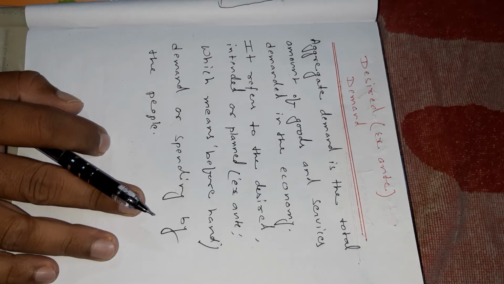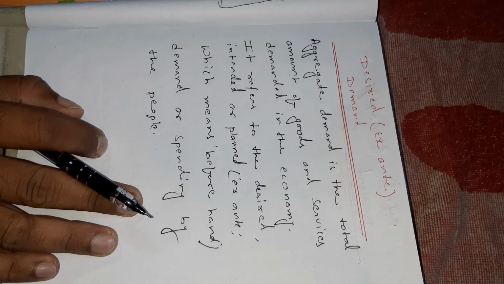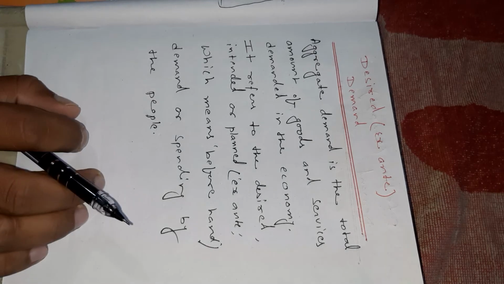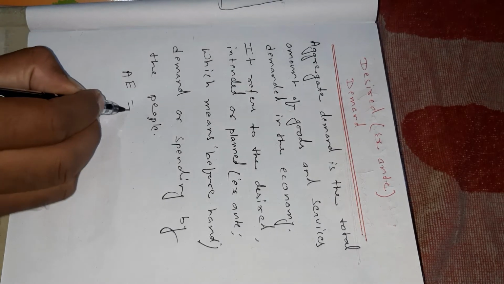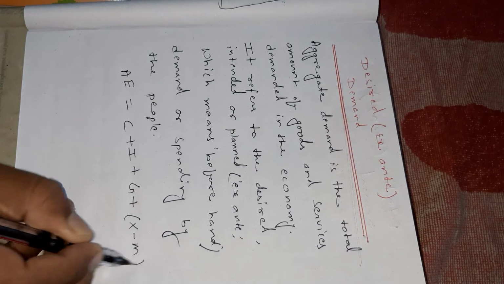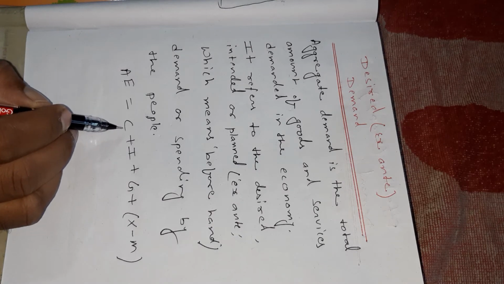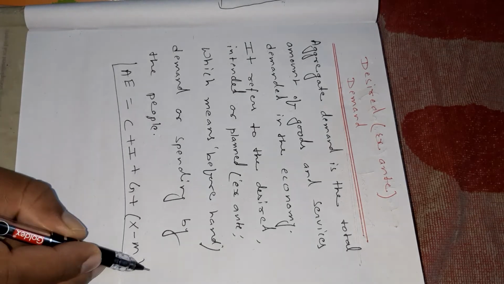We can consider four main groups of buyers in the economy. First, individual consumers; second, households and firms; third, governments; and foreign purchasers. It means they desire to purchase something from the market. AE is equal to C plus I plus G plus X minus M. The desired spending on the domestically produced goods and services is called aggregate spending and can be expressed in this way.